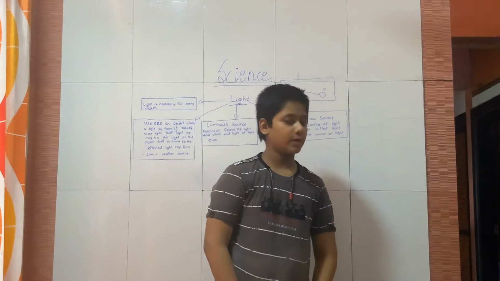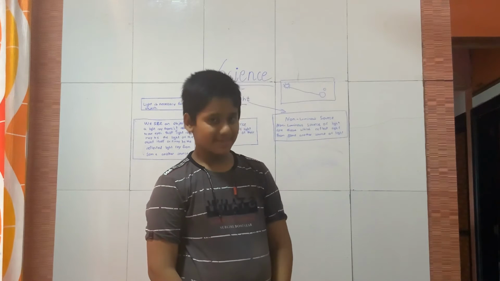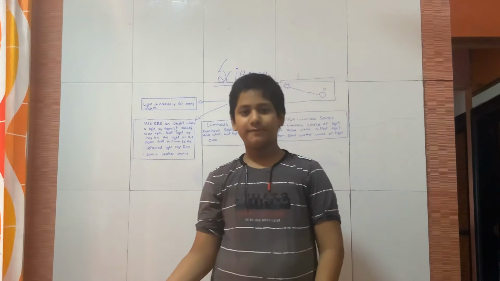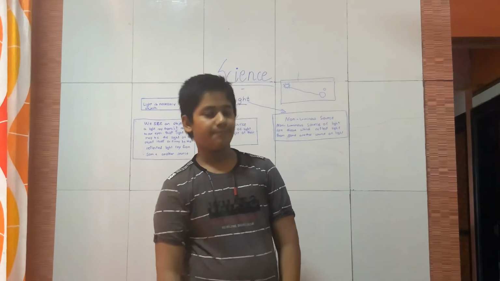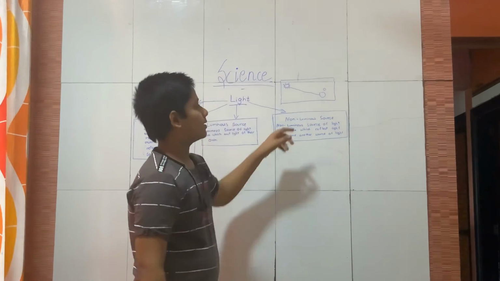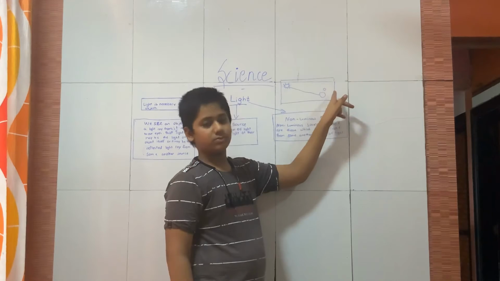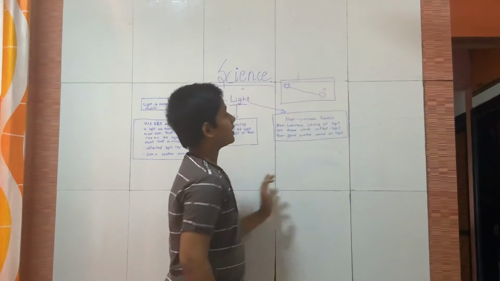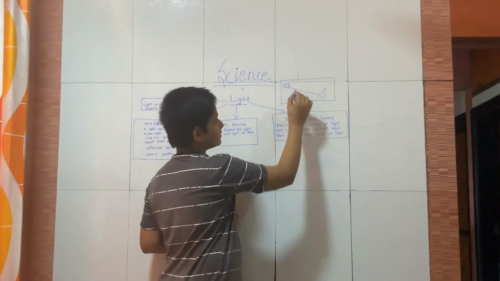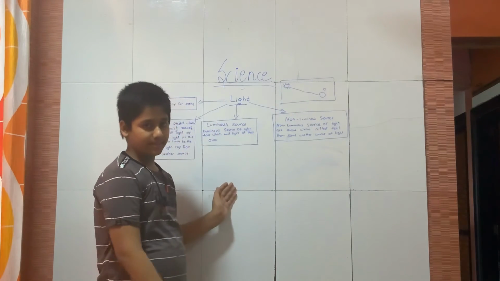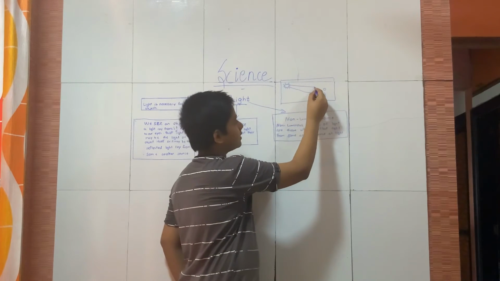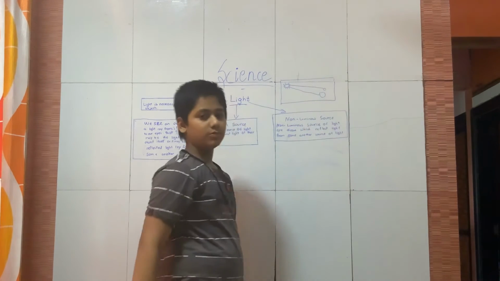Now if there is no sun, can we see light? Can we see our friends or the objects around us? No. So how can we see the moon? As in the example of the table, the sun is giving its light to the moon.